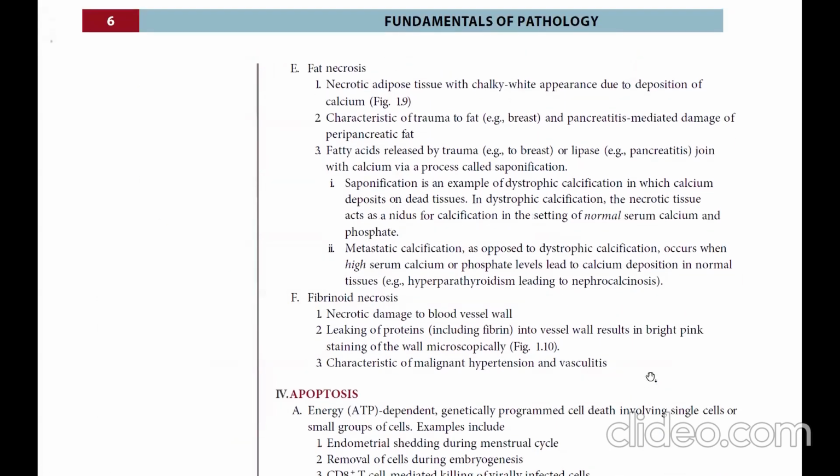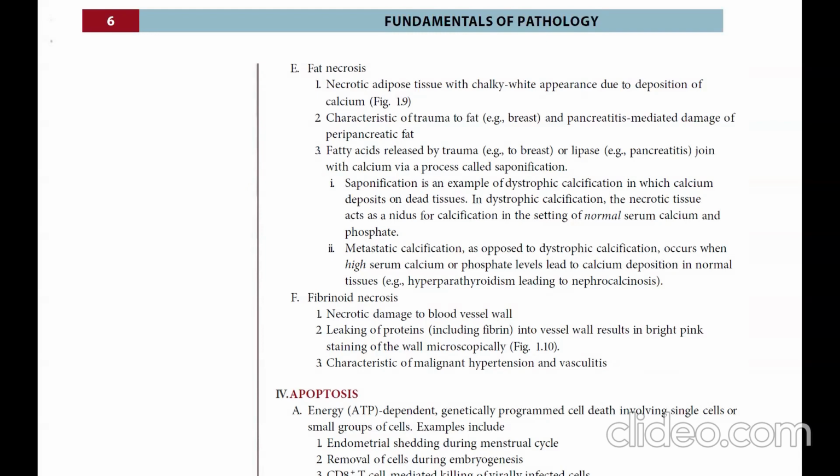Fat necrosis. Fat necrosis is necrotic adipose tissue with a chalky white appearance due to deposition of calcium, characteristic of trauma to fat, breast, and pancreatitis-mediated damage of peripancreatic fat. Fatty acids released by trauma to the breast or by lipase in pancreatitis join with calcium via a process called saponification. Saponification is an example of dystrophic calcification, in which calcium deposits on that tissue.